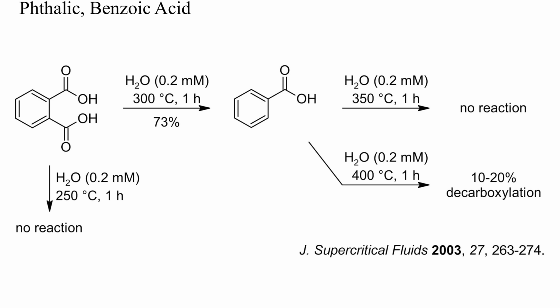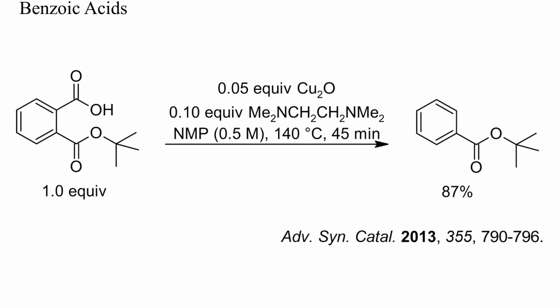Aqueous solutions of phthalic acid could be heated to 250 degrees Celsius for 1 hour without any noticeable decomposition, but above 300 degrees Celsius a clean decarboxylation to benzoic acid occurred. Benzoic acid first started to decarboxylate when heated to above 400 degrees Celsius. With catalytic copper oxide and NMP, phthalic acid monoesters could be cleanly decarboxylated already at 140 degrees Celsius.